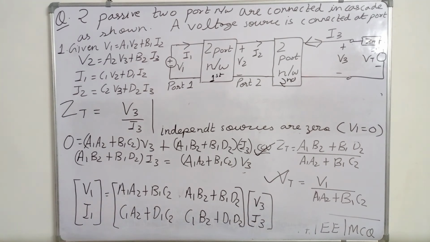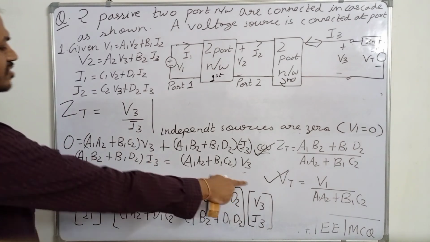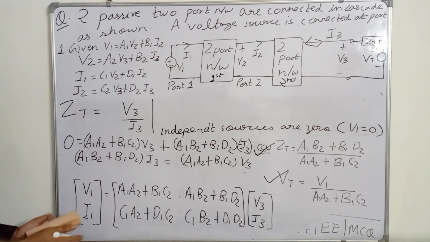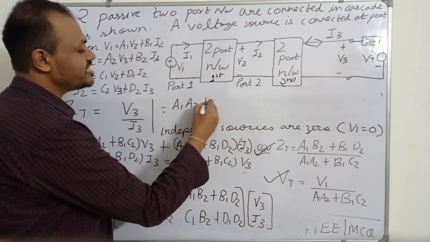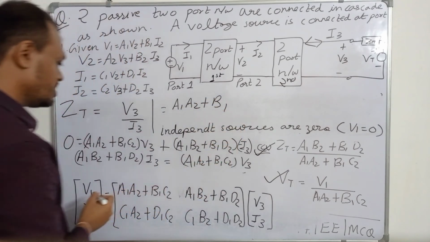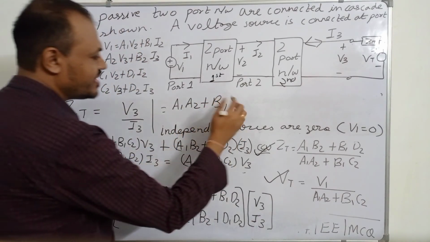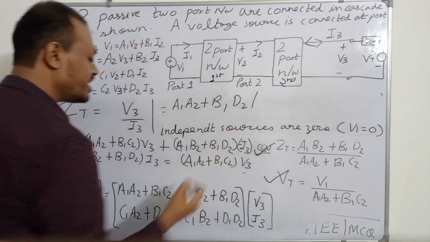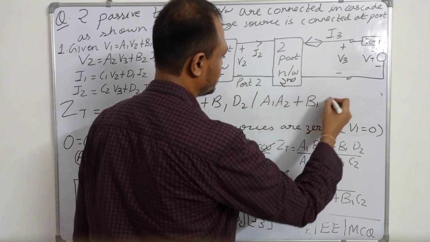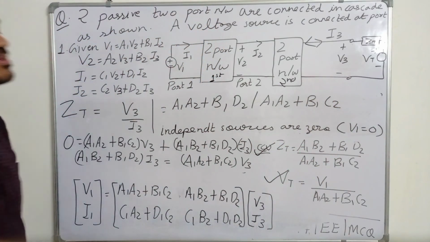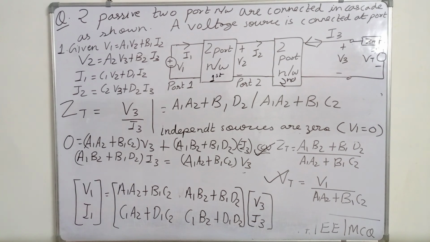So V3 upon I3 is Zt, which is equal to A1 B2 plus B1 D2 upon A1 A2 plus B1 C2. So this was given in this option as well. So this is how we can find the value of the Thevenin impedance which is connected at port 3.